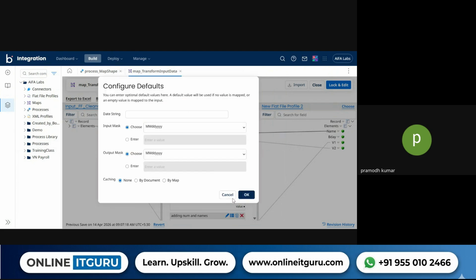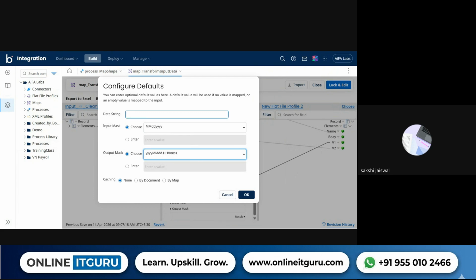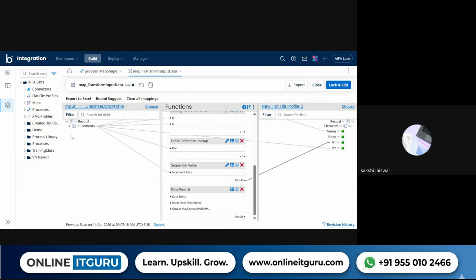Date format. So this is a different function. Can you please open the date format once?